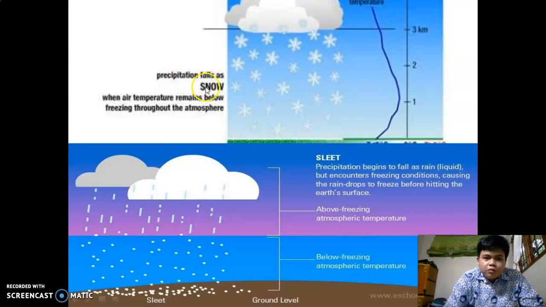Precipitation falls as snow when the air temperature remains below freezing throughout the atmosphere. Precipitation begins to fall as liquid rain but encounters freezing conditions, causing the raindrops to freeze, hitting the earth's surface. Above freezing atmospheric temperature. Below freezing atmospheric temperature.